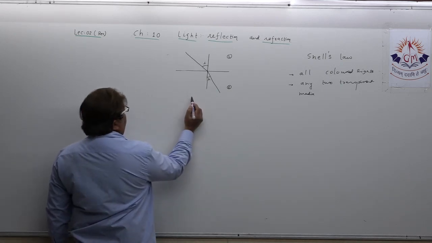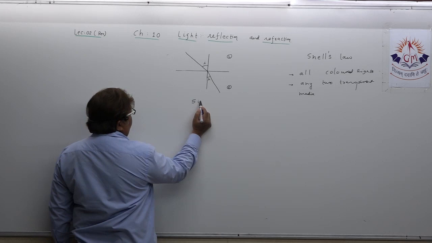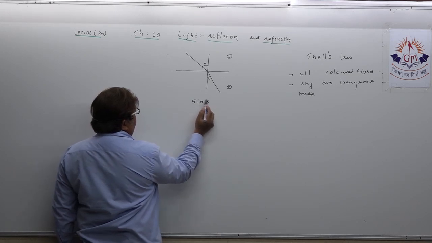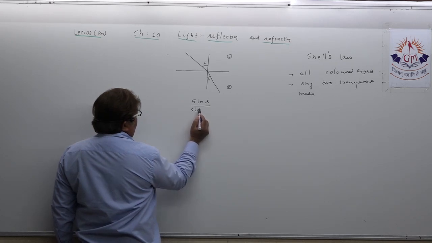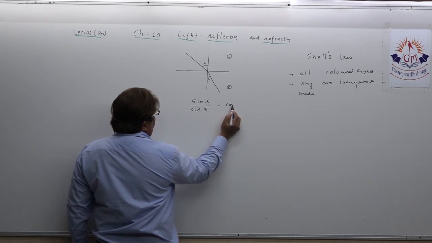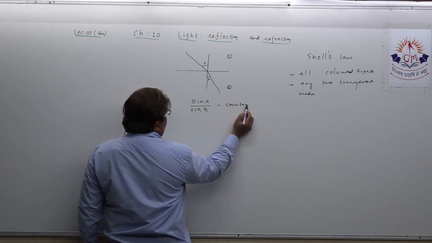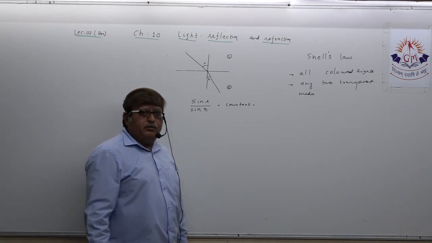Suppose, what is Snell's law? The ratio of sine of angle of incidence to the sine of angle of refraction always remains constant, as you know. Understand, this is actually Snell's law.